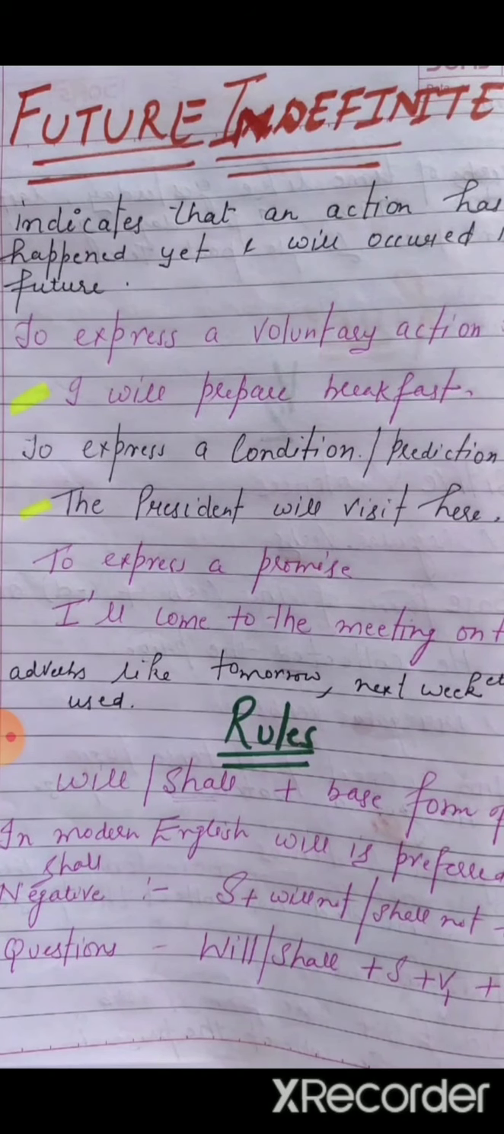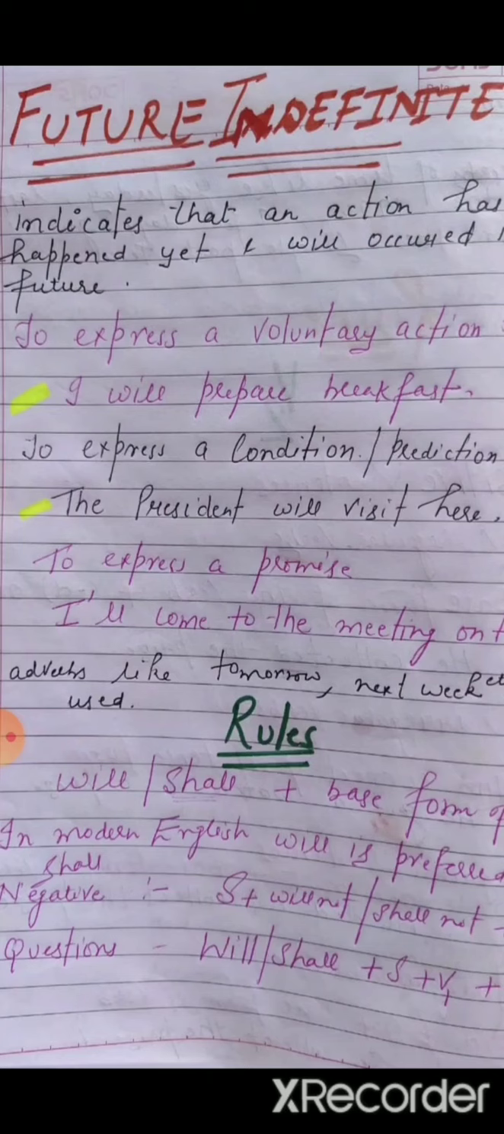Now where do we use future indefinite tense? If we want to express a voluntary action, if we want to do some action voluntarily, or somebody is willing to do any action, he or she will use future indefinite tense. I will prepare breakfast. For example, if I say I will prepare, it's my willingness, I want to prepare breakfast, so here I will use future indefinite tense.